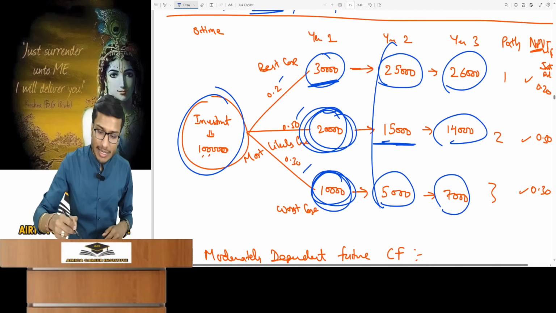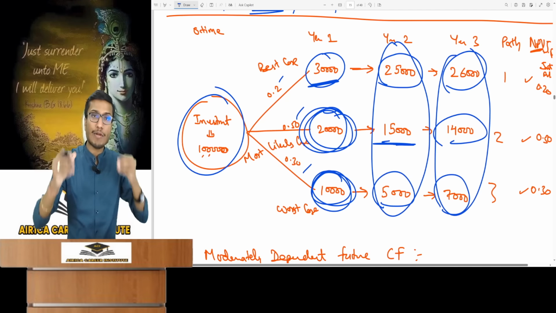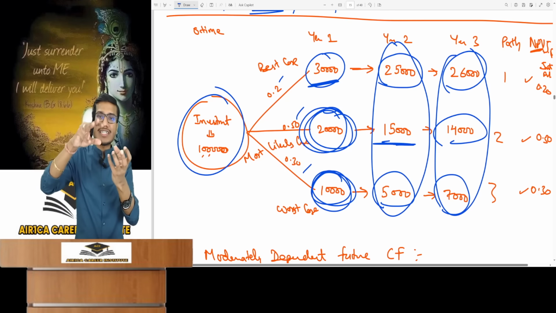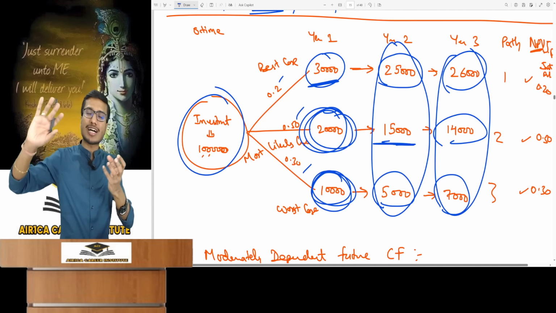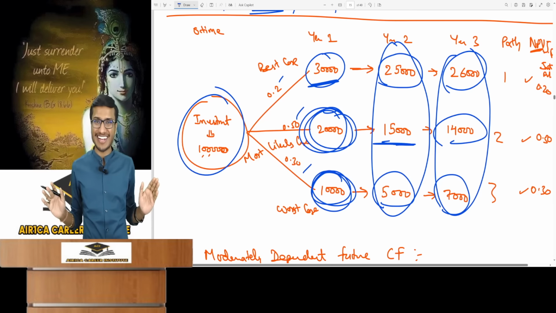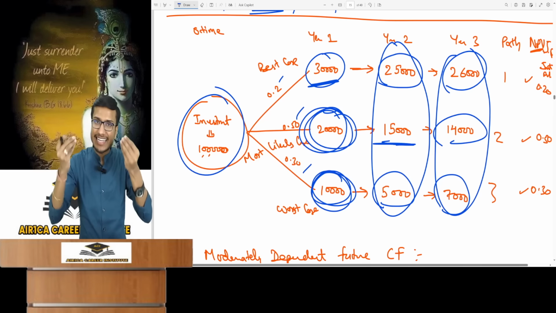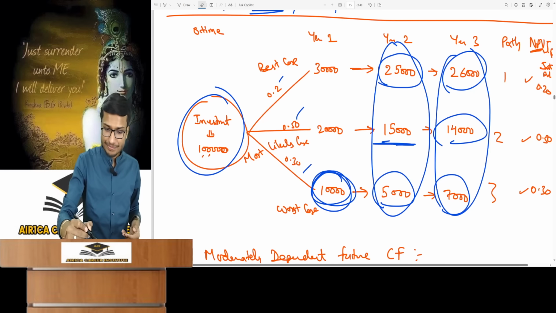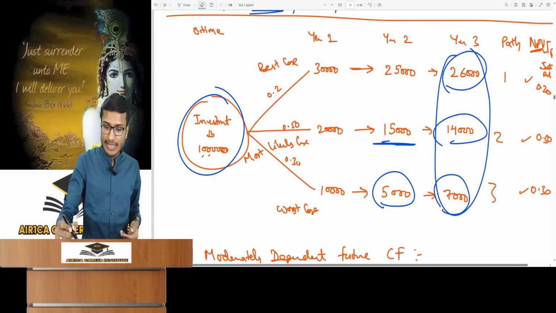You'll notice that multiple cash flows in the second and third year are perfectly dependent, relying completely on the first year's outcome. If the first year's cash flow is known, the second and third year's cash flows become fixed. Perfectly dependent. You'll understand by looking. So it will be mentioned in the question or you'll understand by looking. But sir, what if it's not mentioned or clear just by looking? So how will we do it?